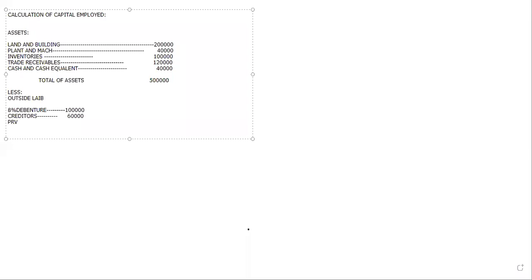So how much is the provision for taxation? It is 40,000. So what is the total? 2 lakhs. That's it. I'll draw this one later on. Now whatever answer we got, total of assets minus liabilities, that becomes our capital employed, which is 3 lakhs.